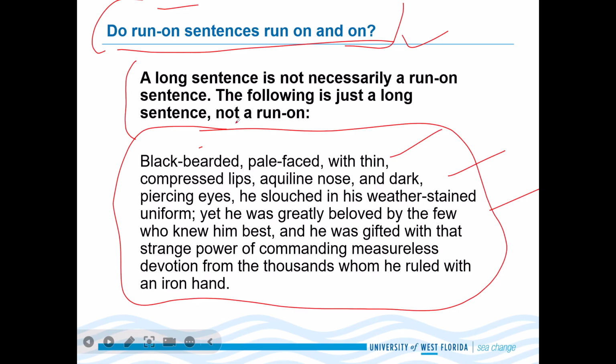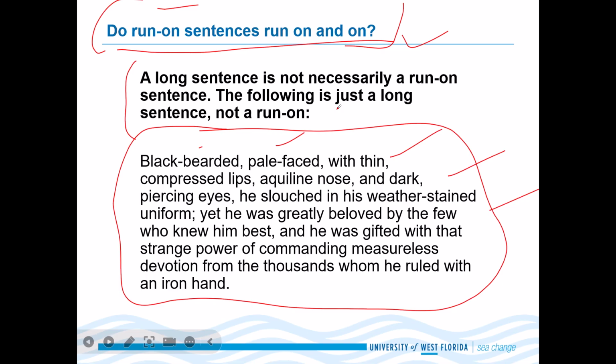Black bearded, pale faced, with thin compressed lips, aquiline nose, and dark, piercing eyes, he slouched in his weather stained uniform. Yet he was greatly beloved by the few who knew him best, and he was gifted with that strange power of commanding measureless devotion from the thousands whom he ruled with an iron hand.